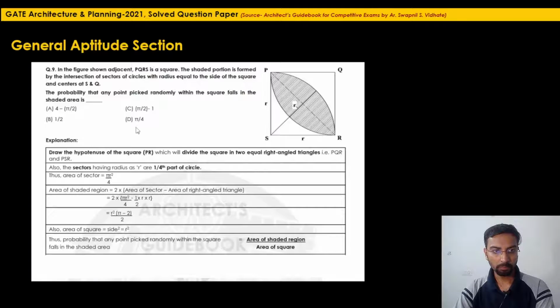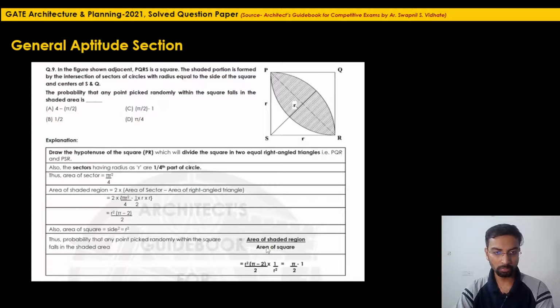So as I said, the condition is the probability that any point picked randomly within the square falls in the shaded region. We have to divide the area of the shaded region by the area of the square. We have found the area of the shaded region as r square in bracket pi minus 2 divided by 2, and again divide by r square. So r square will be down here, and the final answer will be pi by 2 minus 1.